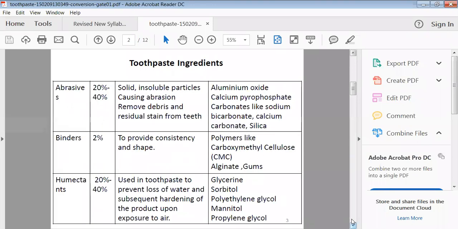Now, what are the basic ingredients of your toothpaste? So the first ingredient is required, that is the abrasive ingredient. This ingredient makes up 22 to 40% of your total toothpaste or tooth powder. So what is the utility of this ingredient?